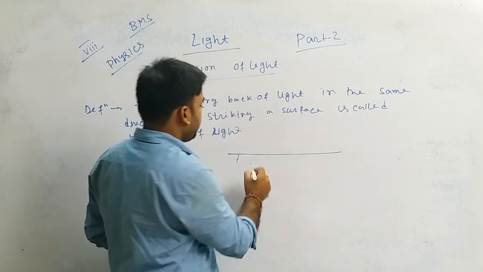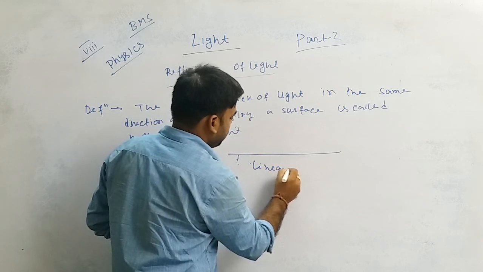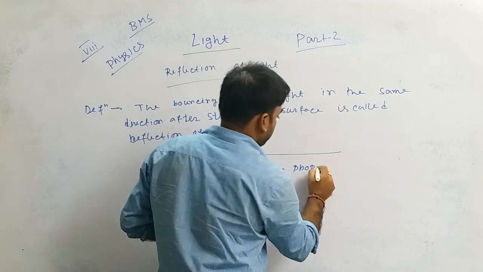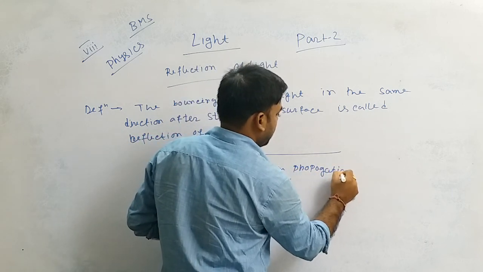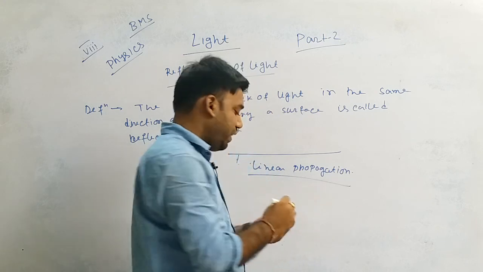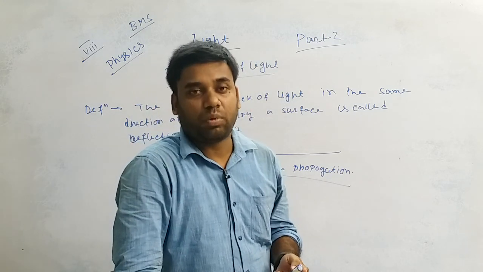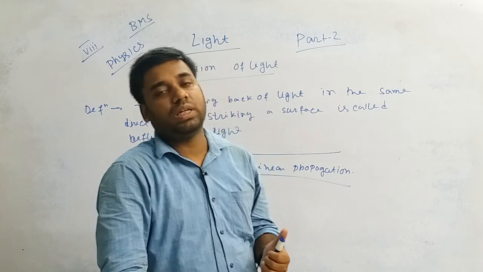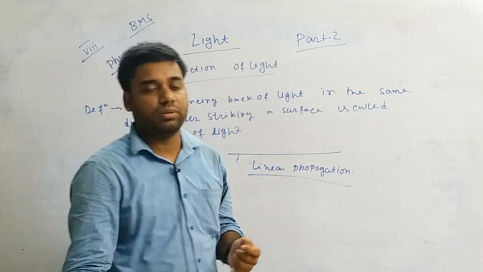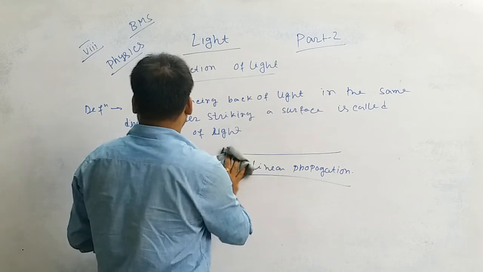Okay. So linear propagation means light travels in a straight line. That property is known as linear propagation of light. Okay. Next,